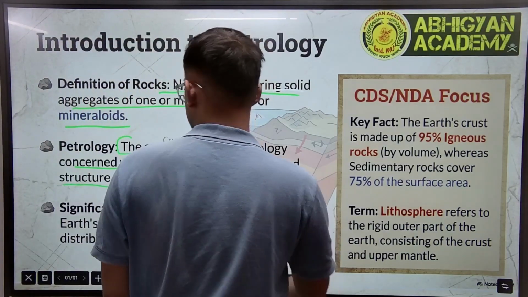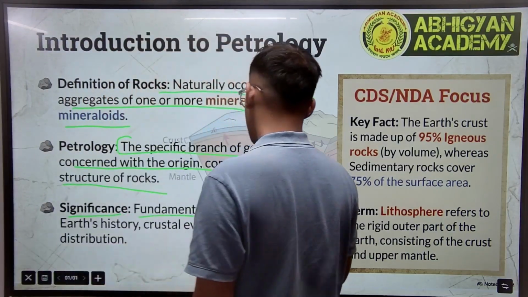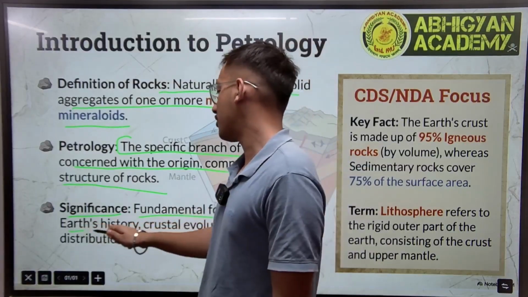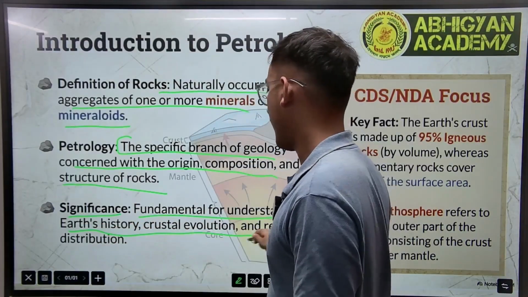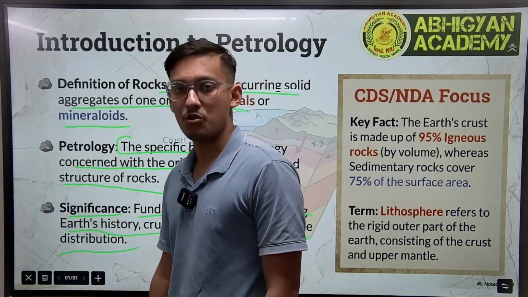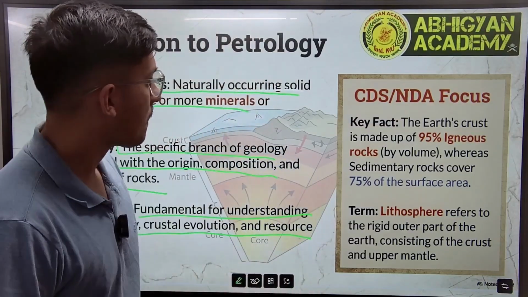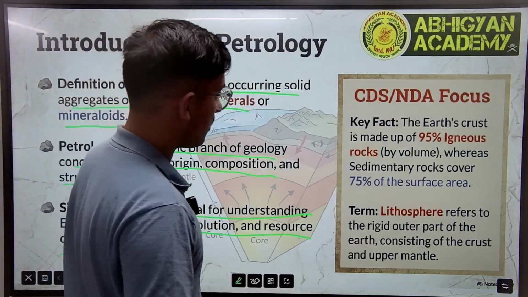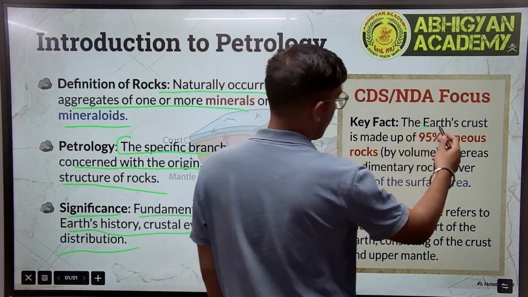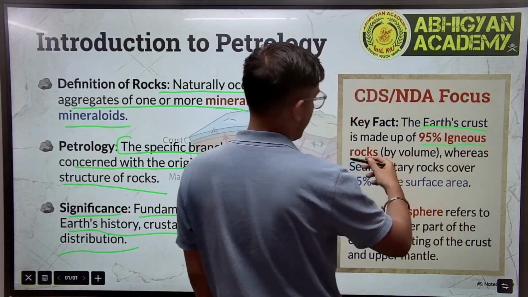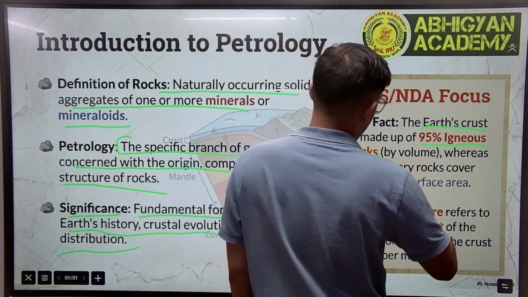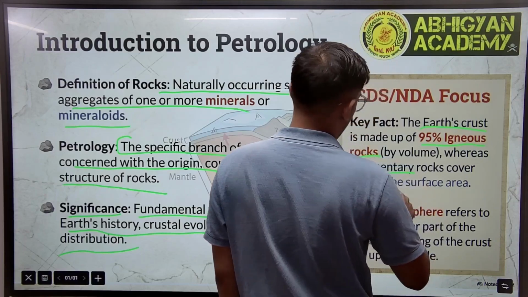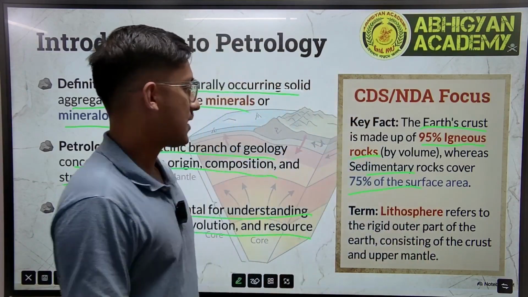Then we have significance. It is fundamental for understanding Earth's history, crustal evolution and resource distribution, right? So there is a very important key fact here. The Earth's crust is made up of 95% igneous rock and sedimentary rock form the rest of the 5%.